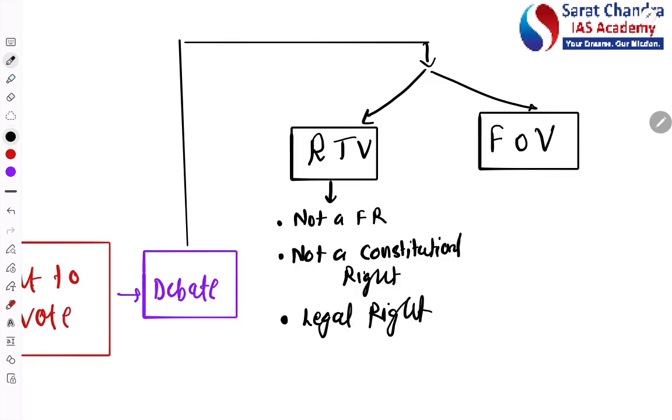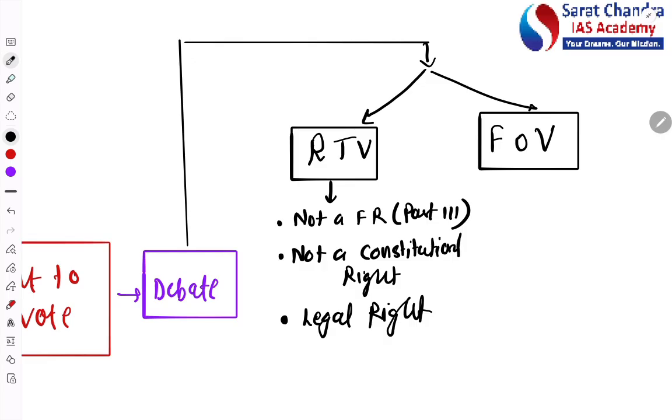Then ask, Ajay sir, what is the difference between a fundamental right, constitutional right, or legal right? See, fundamental rights are those rights which are mentioned in Part 3 of the Constitution. Part 3 is the chapter called Fundamental Rights. It's not a constitutional right because it is not directly mentioned in the Constitution.